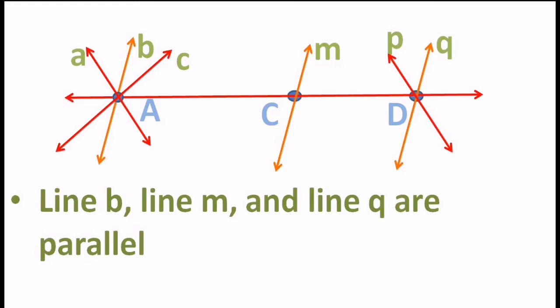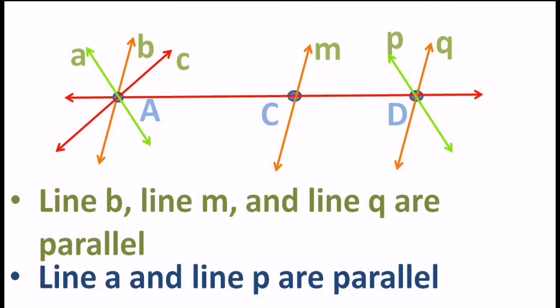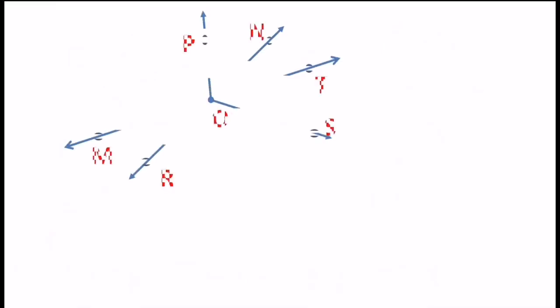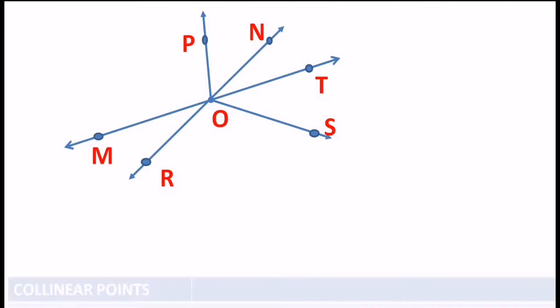Yes. And can you see one more pair of such parallel lines in the diagram? Yes, of course, and here they are with a glittering shine on the screen. So line A and line P are again parallel lines in the diagram. In this way you should be able to visualize and imagine the concept of parallel lines and see those lines in the diagram. And here is your answer: line A and line P are the parallel lines again. So move on. I hope you have understood this part, and here we are with the next question.